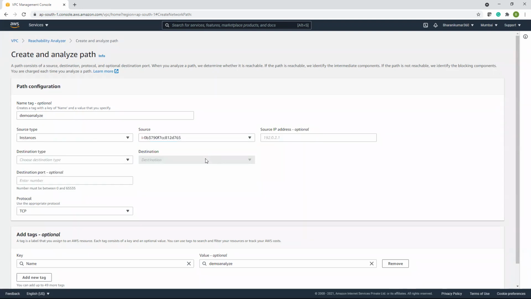This is the source instance, and this is the destination instance. Anyway, the IP address is optional.